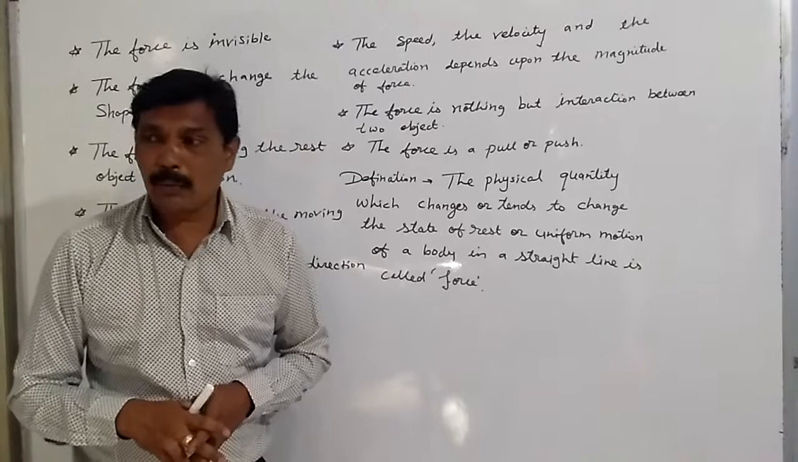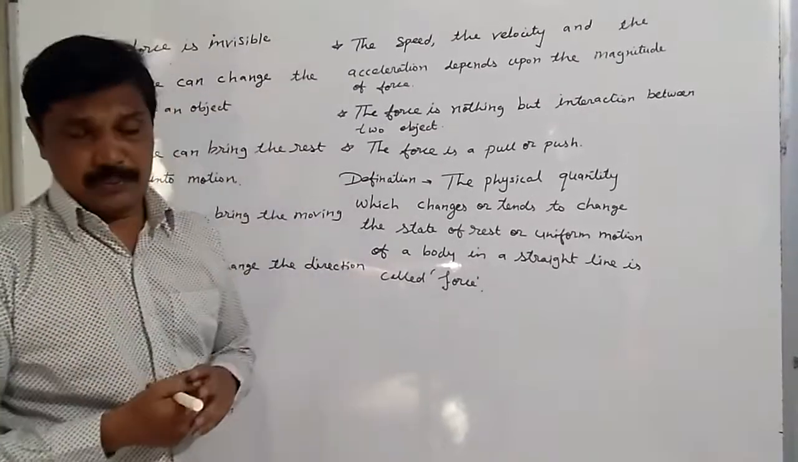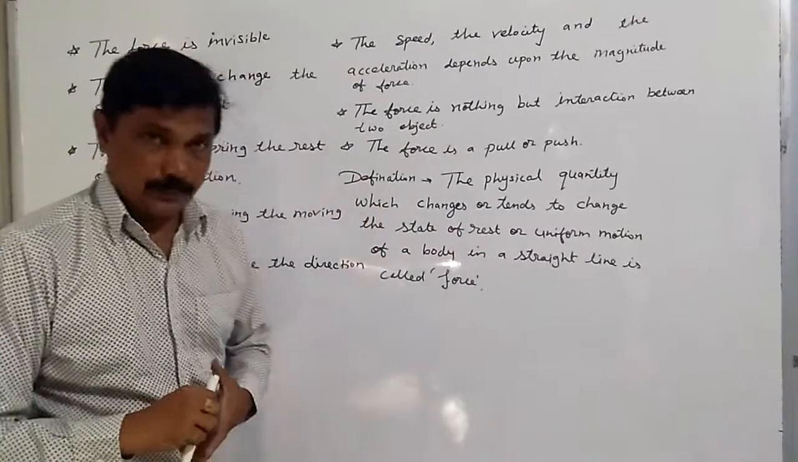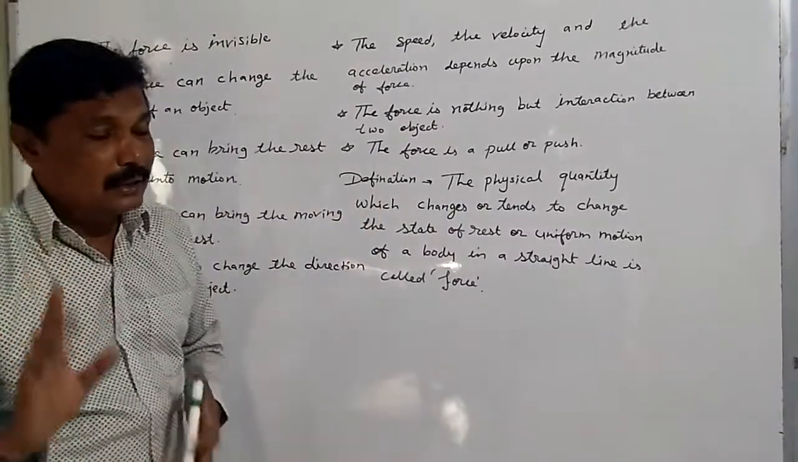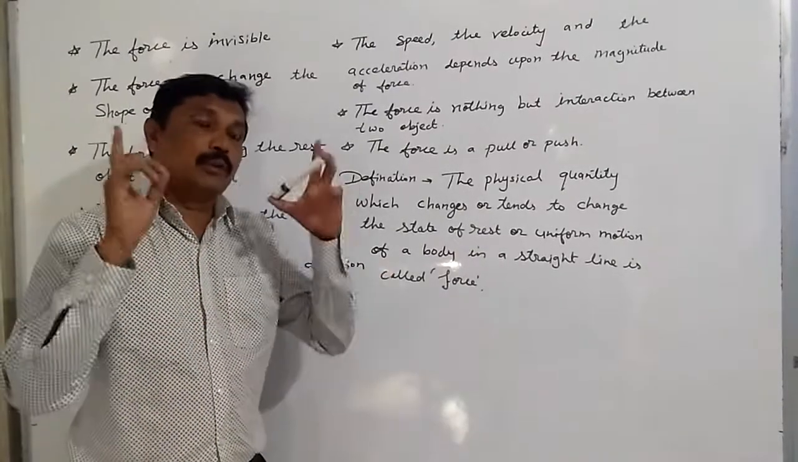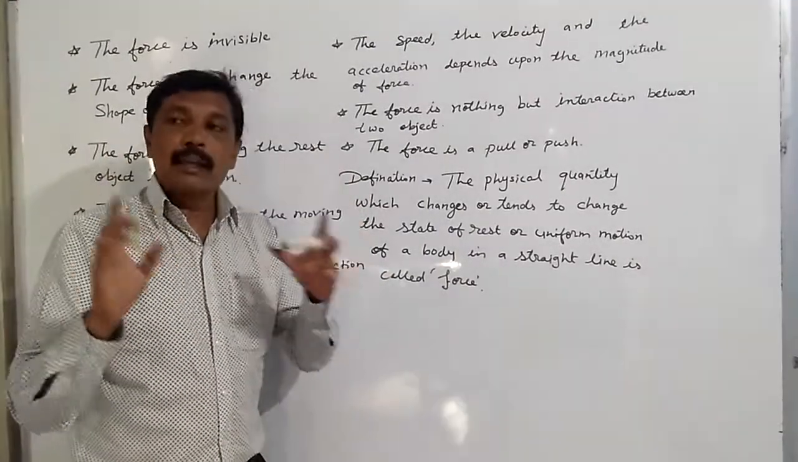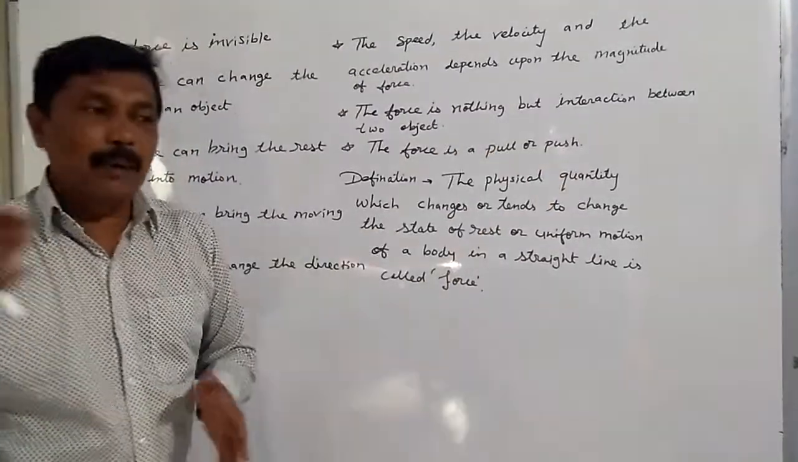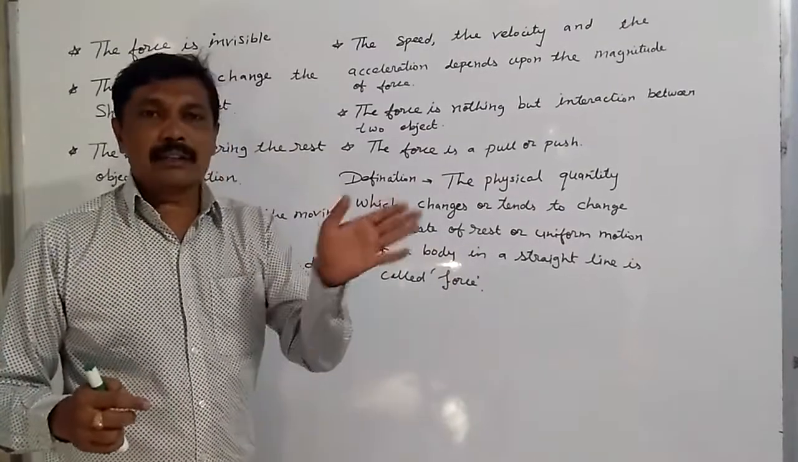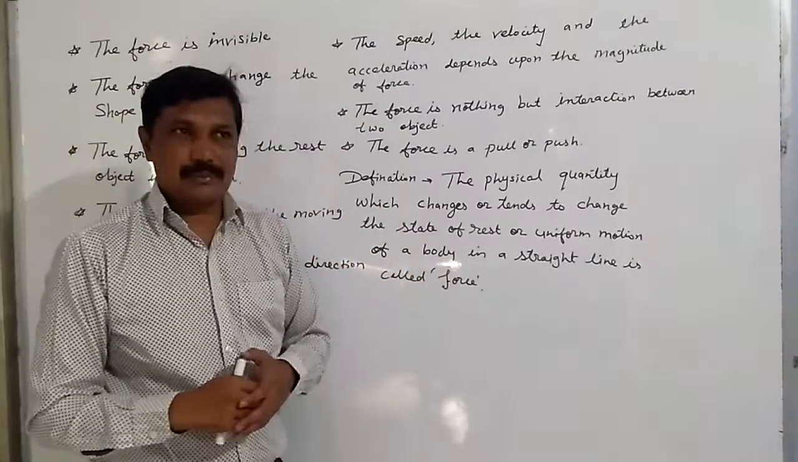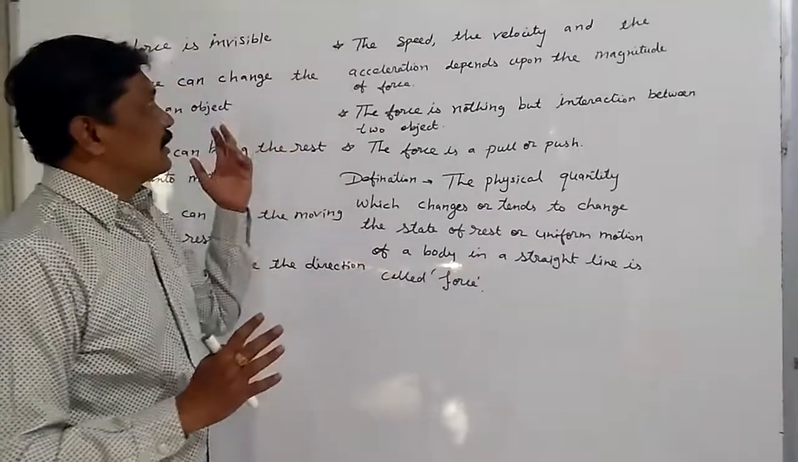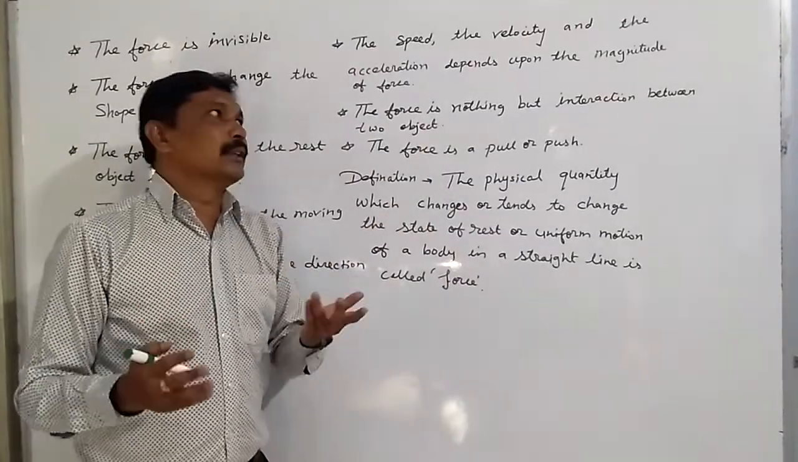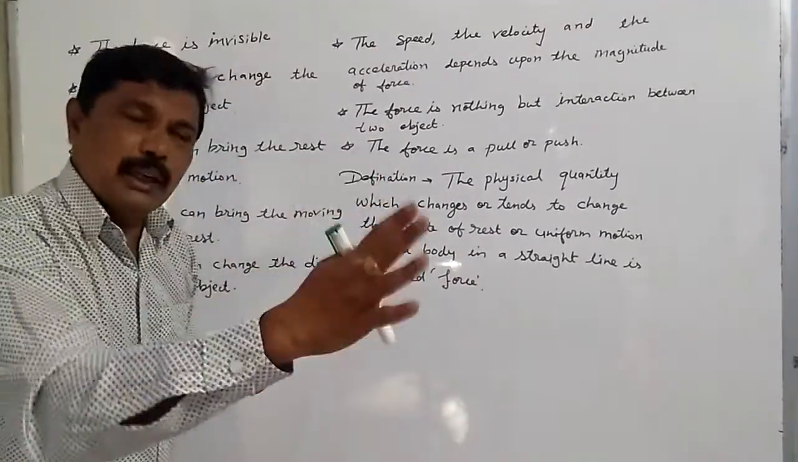Whenever a force is applied on a body, the shape of the body can be changed. When a force is applied on a rest object, the rest object can be brought into motion. If a body is moving in a particular direction and we apply a force on it in the opposite direction, then the moving body can be brought into rest. If a body is moving in a particular direction and we apply a force, then the direction of motion of the body can be changed. The speed, the velocity and the acceleration of the body depend upon the magnitude of force applied to it.